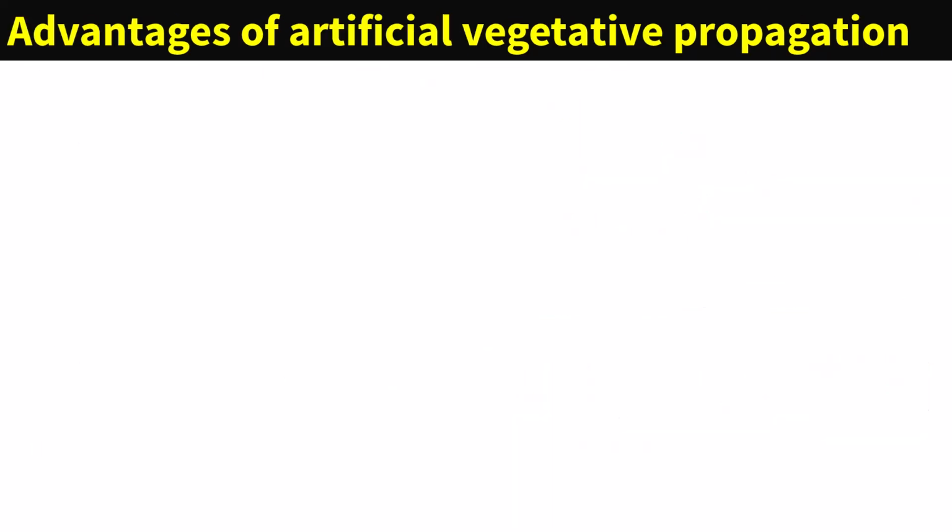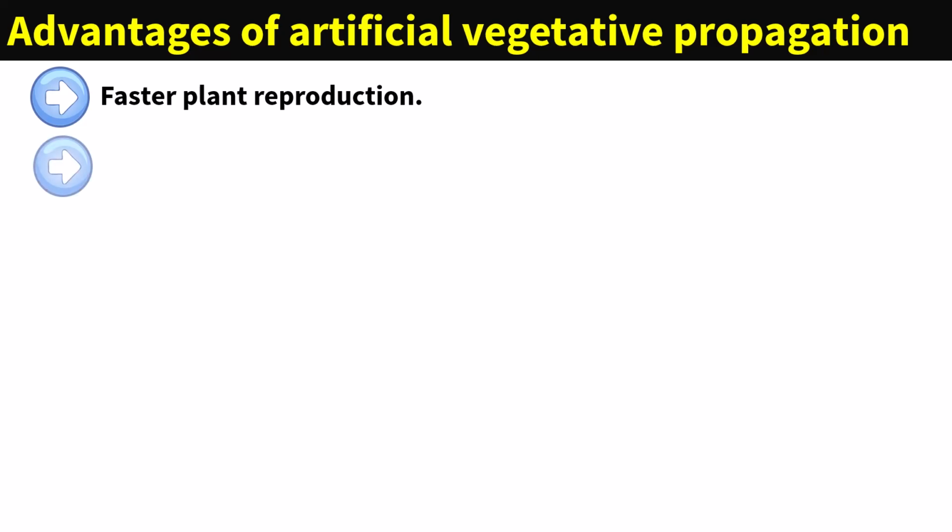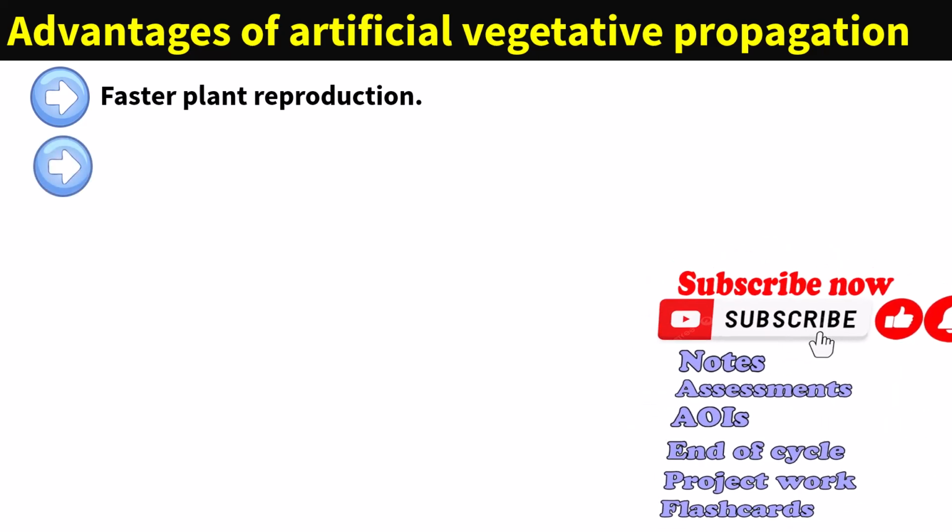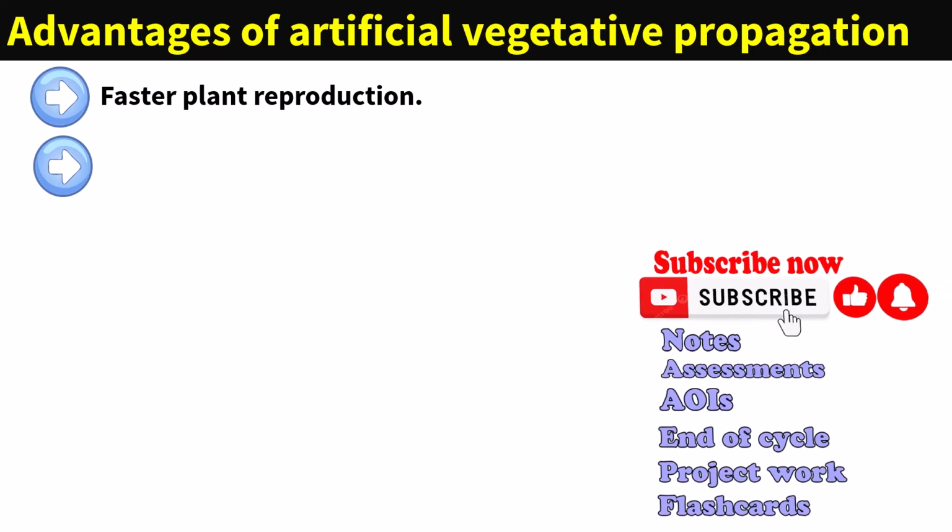Humans have turned to artificial forms of vegetative propagation for several reasons. Faster plant reproduction. Artificial vegetative propagation, such as grafting, cuttings, layering, and tissue culture, allows for quicker reproduction of plants compared to traditional seed propagation. This is especially valuable for commercial purposes where rapid production is necessary.